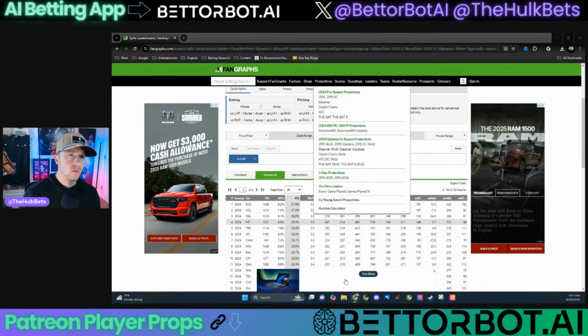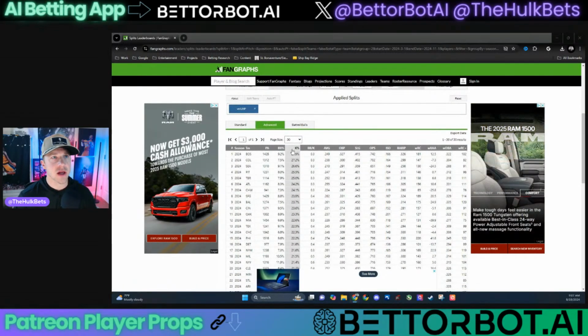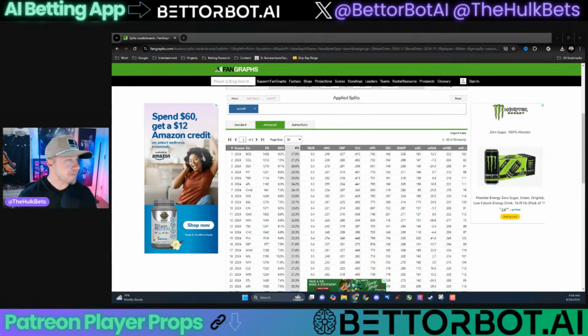So one thing you can do is sort by left-handed pitchers, right-handed pitchers, and just take a look at the strikeout percentage. Sort by highest to lowest. Boston, over the last 14 days, striking out as a team at the highest rate, 27.9% against left-handed pitchers. Simple as that. See who Boston's playing. If they're playing a left-handed pitcher, great. Perfect match. Take a look at it. See if you like the play.